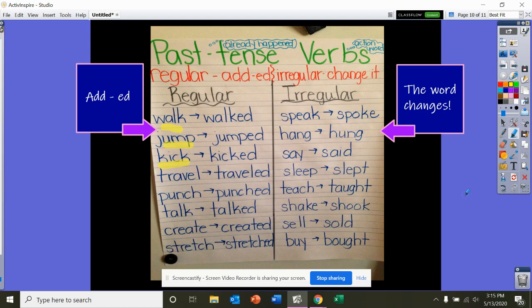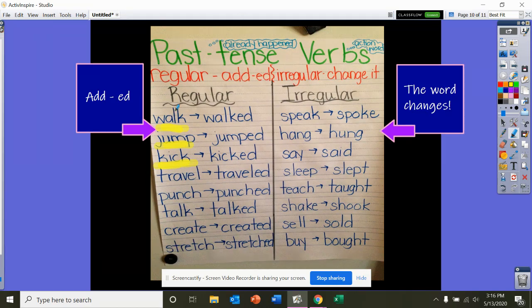Today we're going to talk about verbs. Verbs are words in a sentence that show action. So, like the word walk. If someone is walking, they are doing something. They're walking. Or jump or kick. It's something you can see someone else doing.